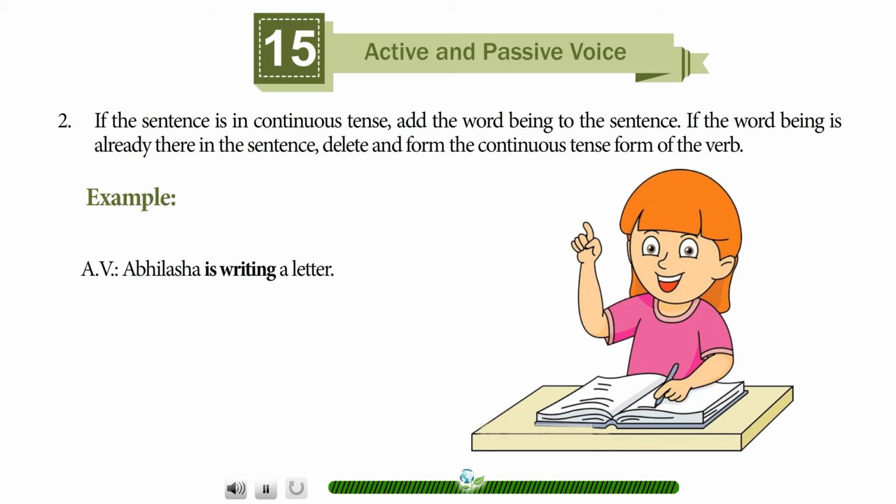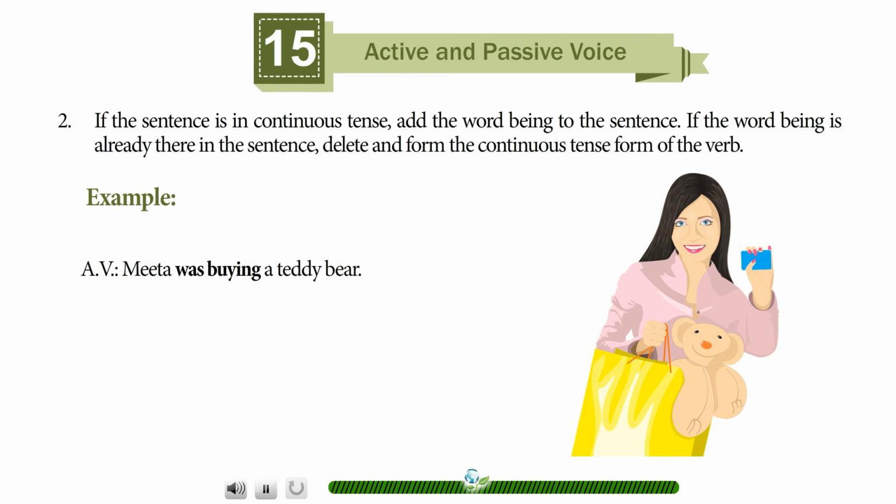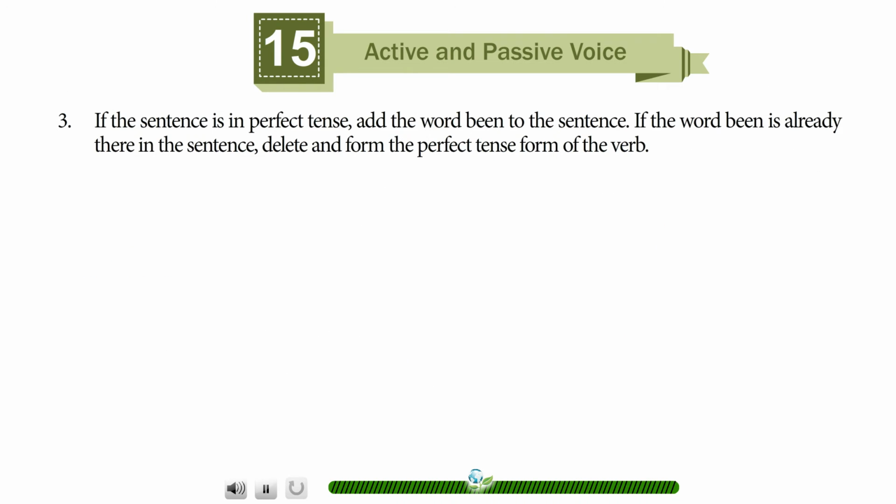Examples, active voice: Abhilasha is writing a letter. Passive voice: A letter is being written by Abhilasha. Active voice: Meeta was buying a teddy bear. Passive voice: A teddy bear was being bought by Meeta. If the sentence is in perfect tense, add the word been to the sentence. If the word been is already there in the sentence, delete and form the perfect tense form of the verb.